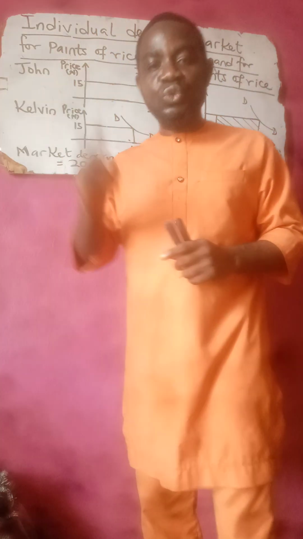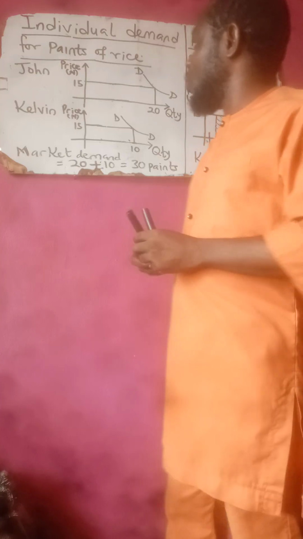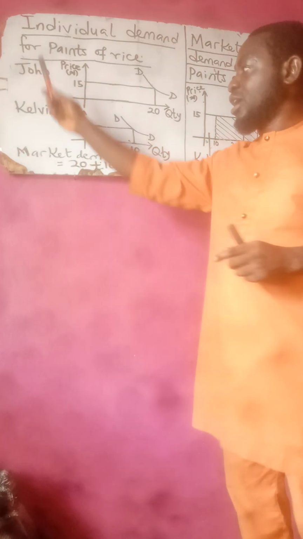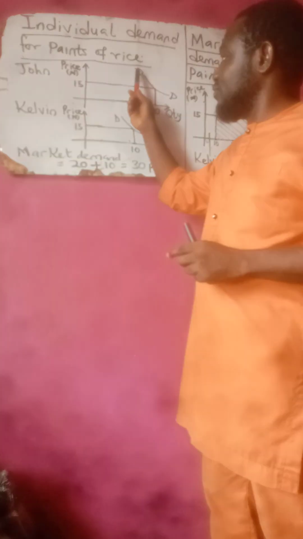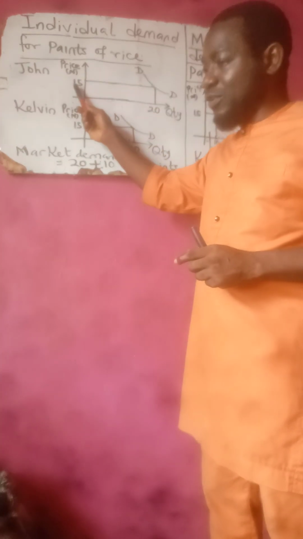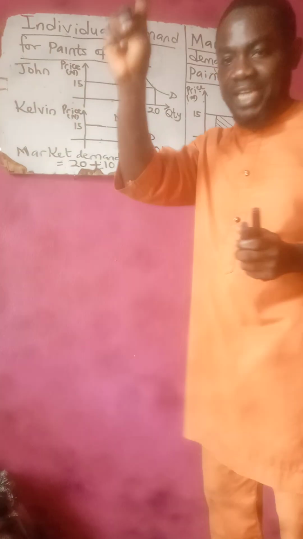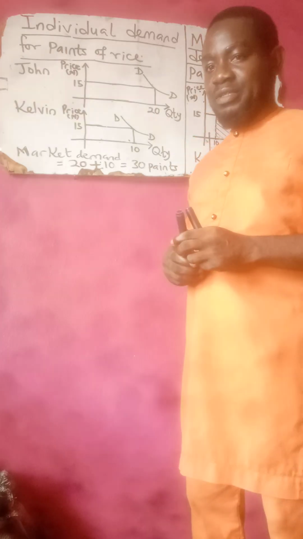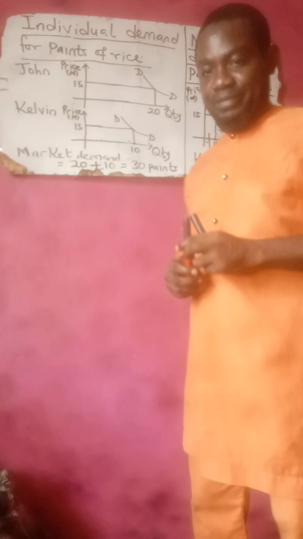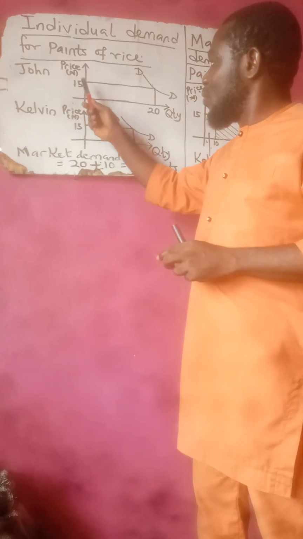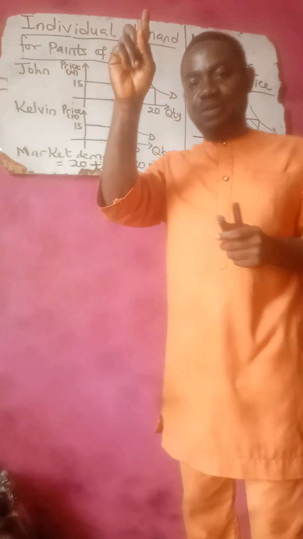When you look at the board, we give an illustration of two consumers, two individuals. We have John and we have Kelvin. John's demand curve: at the price of 15 naira for a pint of rice, John consumes 20 pints.